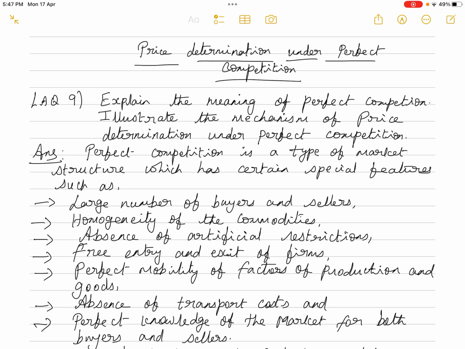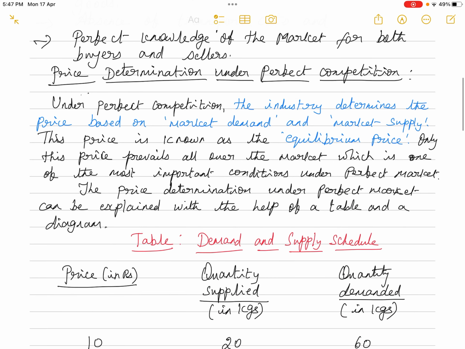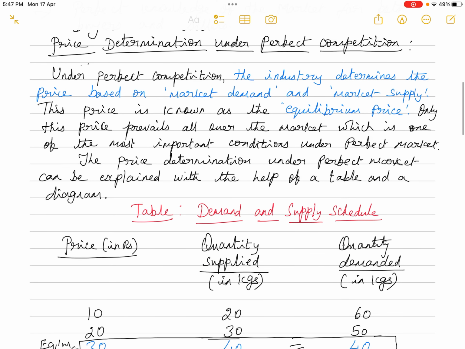So at one point of time, they both will become equal, and that is the point where the industry determines the price, and all the buyers and sellers will accept that particular price, and that one price will rule all over the market. Okay, so this is what we are explaining with the help of a table and diagram.